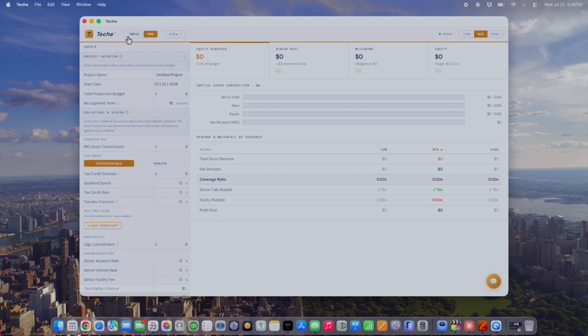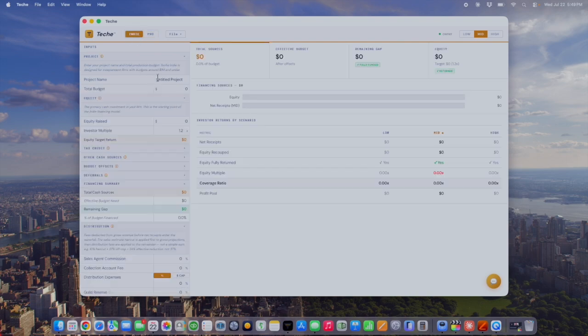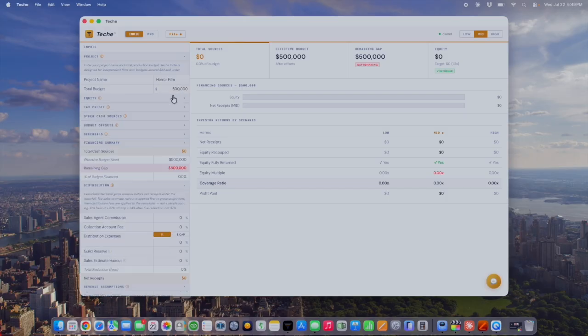All right, we're going to open up Teche now, and we're going to go into the indie model, and we're going to start by entering the project name. So let's call it horror film. Okay, and our total budget is going to be $500,000.